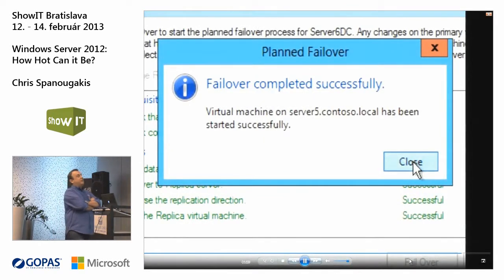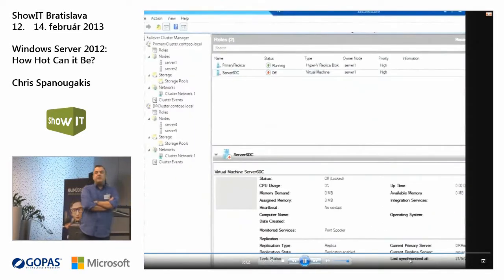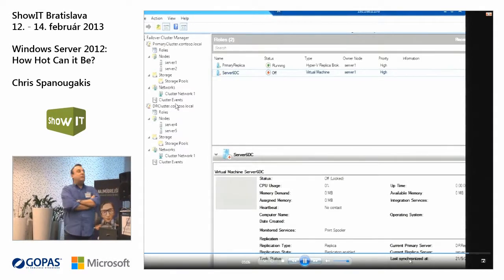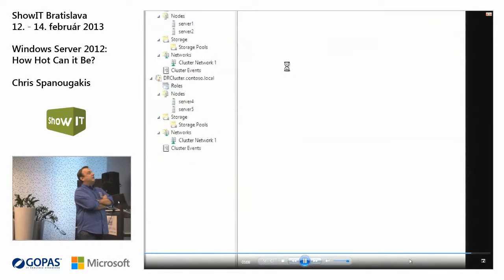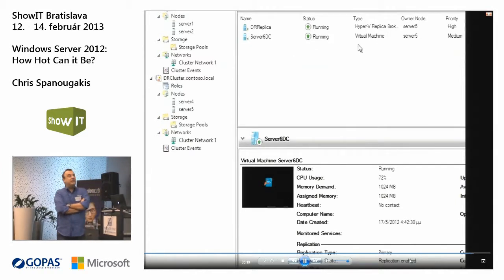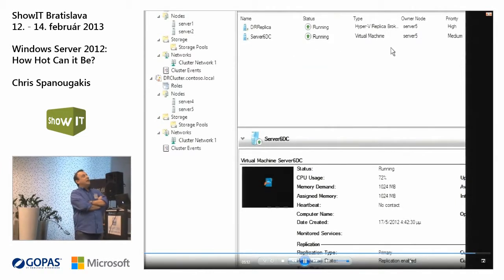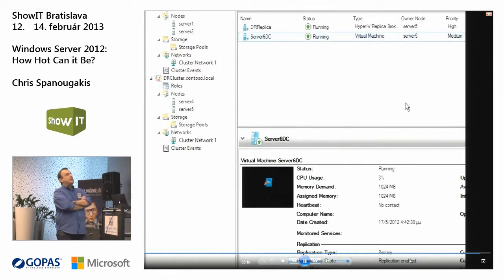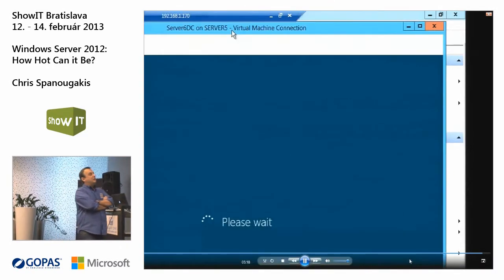Virtual machine on server 5 has been started successfully. Remember, you do not have the original virtual machine, it's down, so we need to start the replica virtual machine, the copy that we've created. Okay, and now this copy is started and you can connect to this virtual machine.